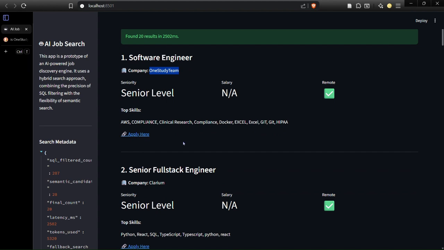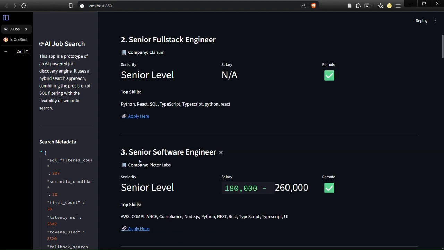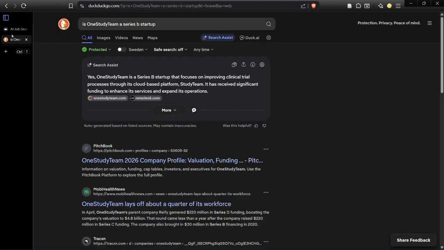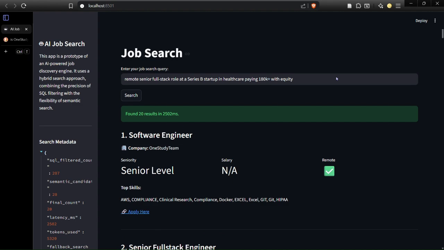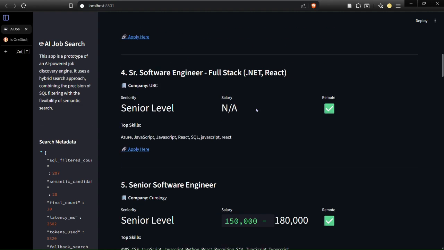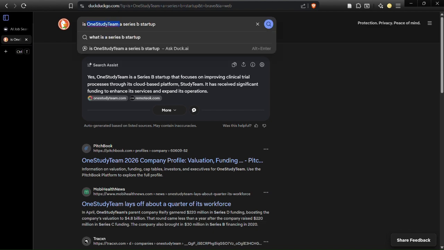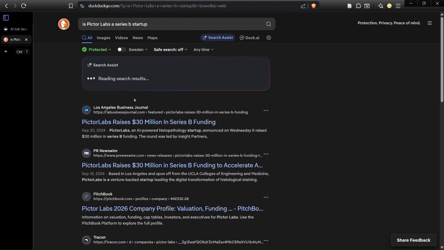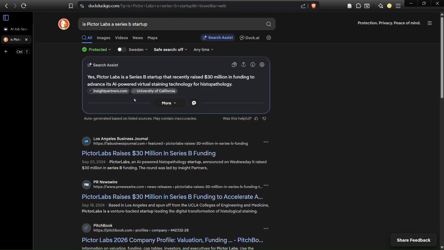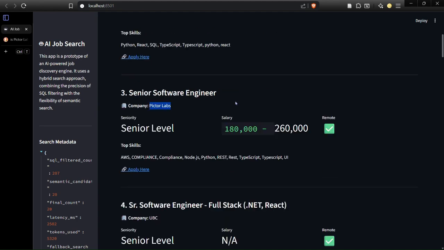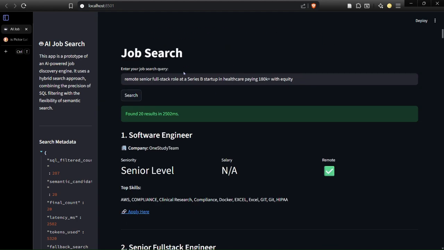Let's see for Victor Labs, since Victor Labs has a job payment given as well, which does come under the category of our search query. So let's see if this one was correct as well. Okay, it is correct. So we can see it is also able to handle complex queries, and it is also able to do the conversational thing. So yeah, I think this summarizes the entire thing which I built.